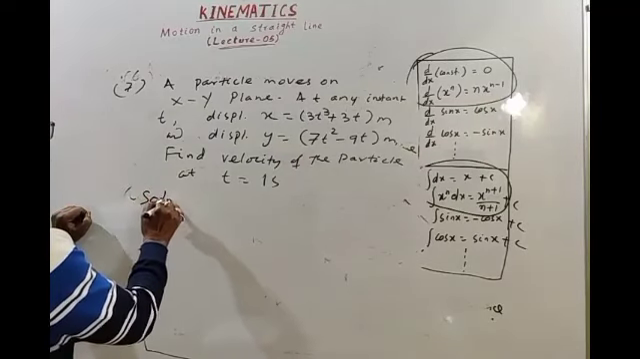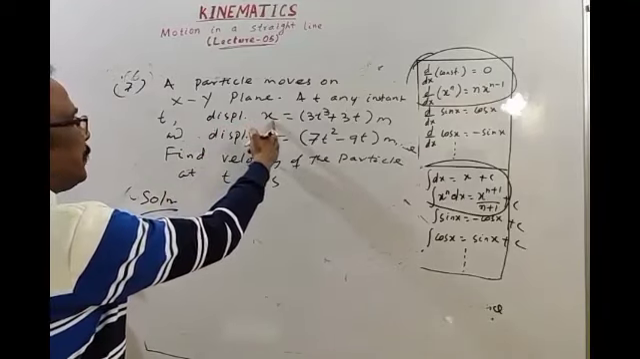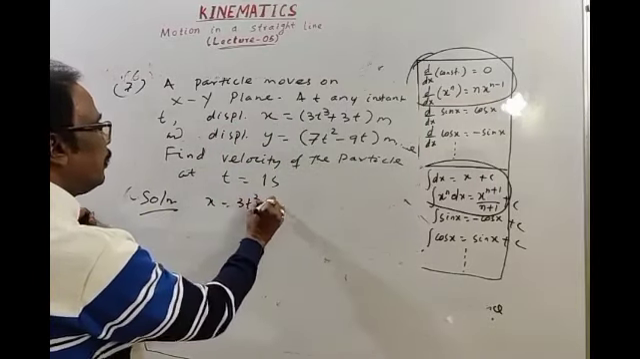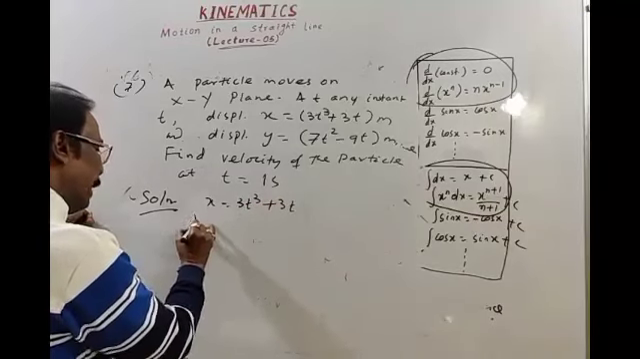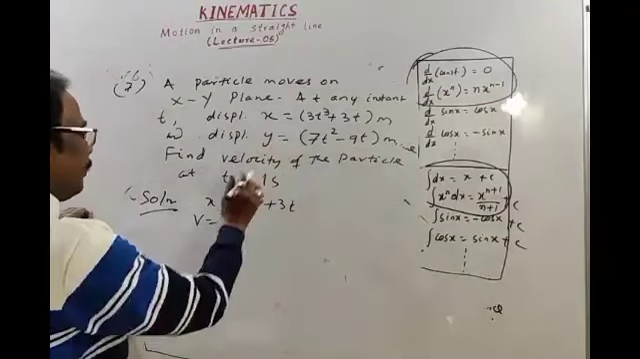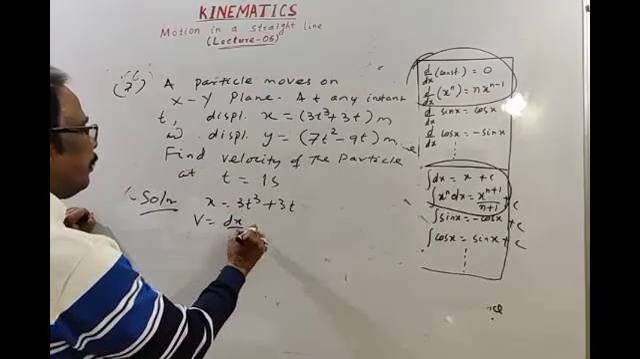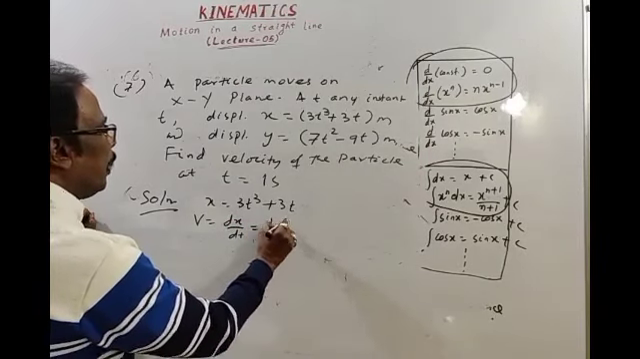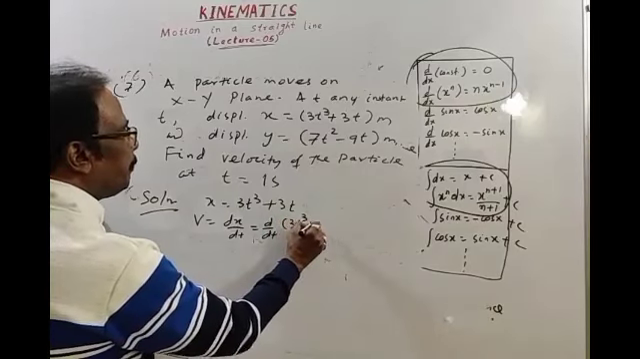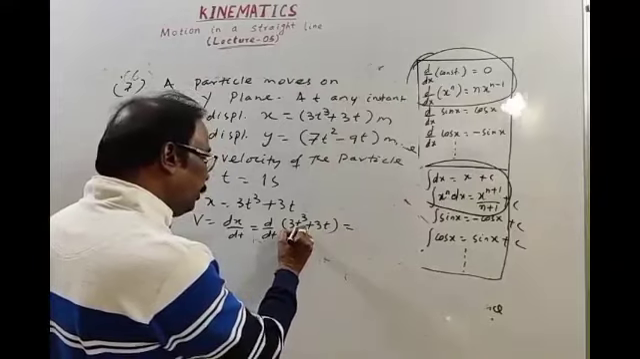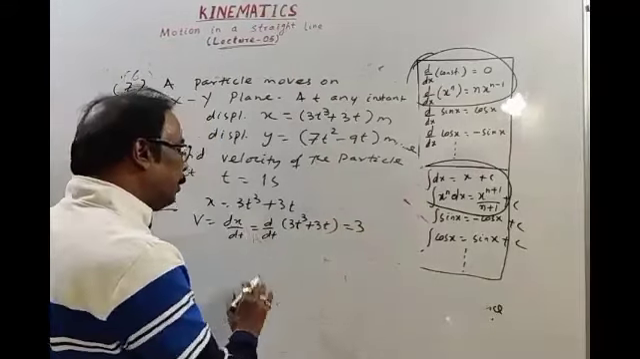Solution. Displacement on x-axis, x is 3t cube plus 3t. Then velocity along x-axis, v is equal to ds by dt, here dx by dt, d by dt of 3t cube plus 3t. Okay. Then d by dt of 3t cube, 3 is constant, bring it outside.